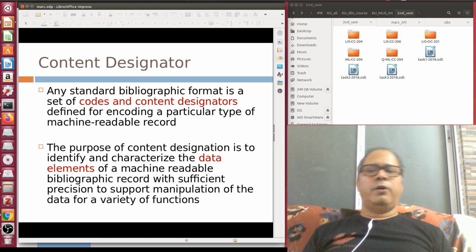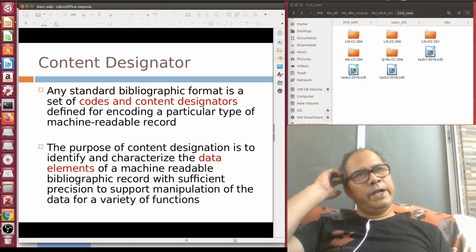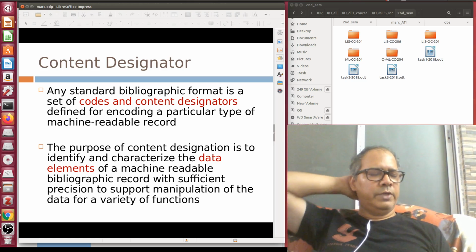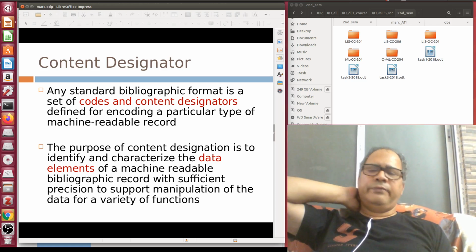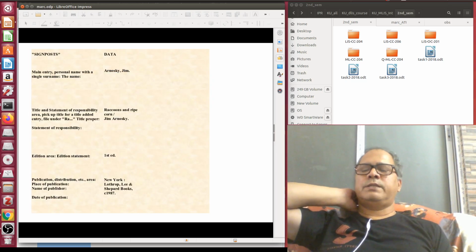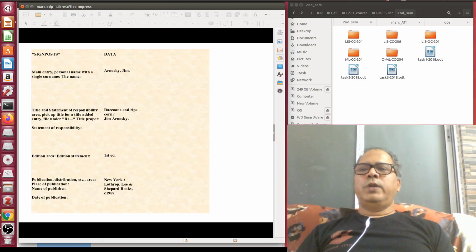That is called a content designator. Examples I have already given you: your Common Communication Format, your UNIMARC, your MARC 21, different standards, all are content designators.